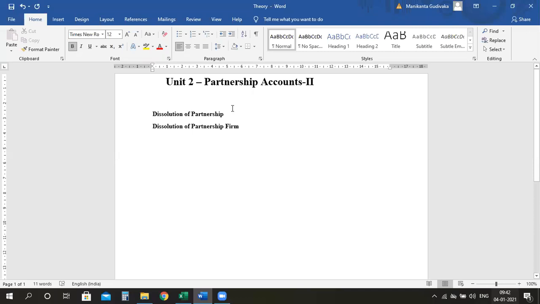Whenever a partner is admitted, retires, or dies, as we have seen in Unit 1, Partnership 1 accounts, that is called dissolution of partnership. It is not dissolution of firm.